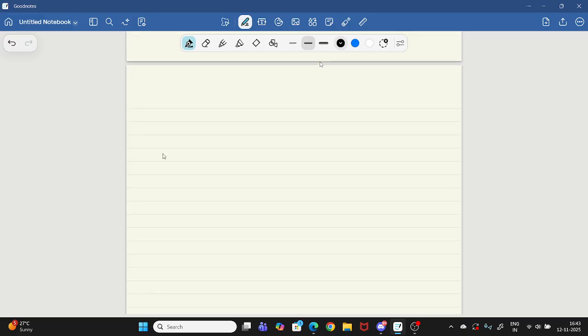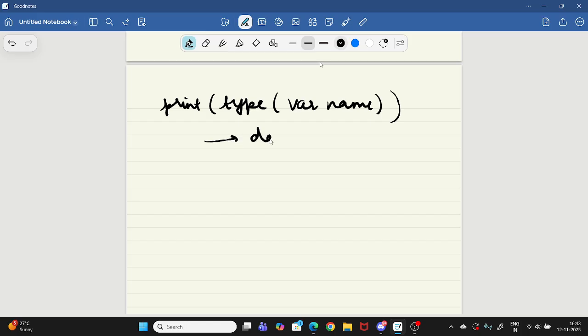Type is just a function, and when you write type and pass your variable name inside, it will tell you the data type. It returns the data type of the variable. Basically, if you're confused, it will tell you the type of the variable. So string, integers, and float are the data types, and variables are whatever we use with them. String, integer, float, boolean.